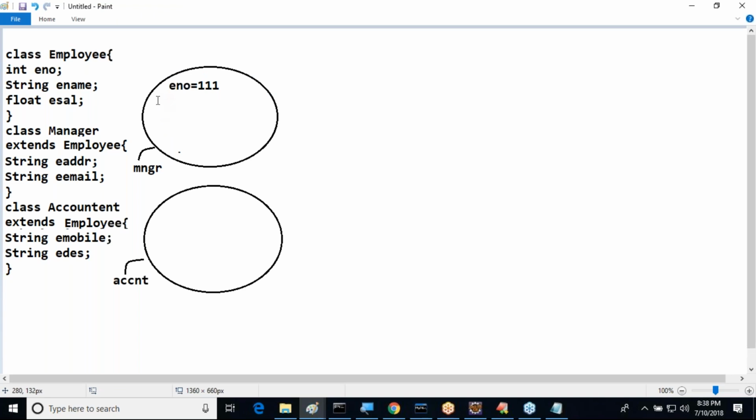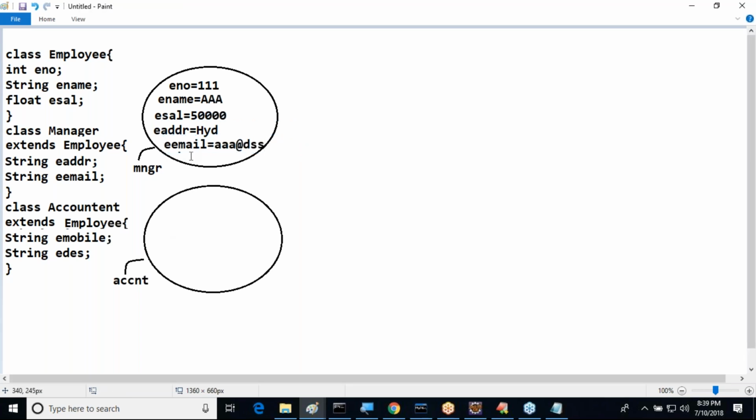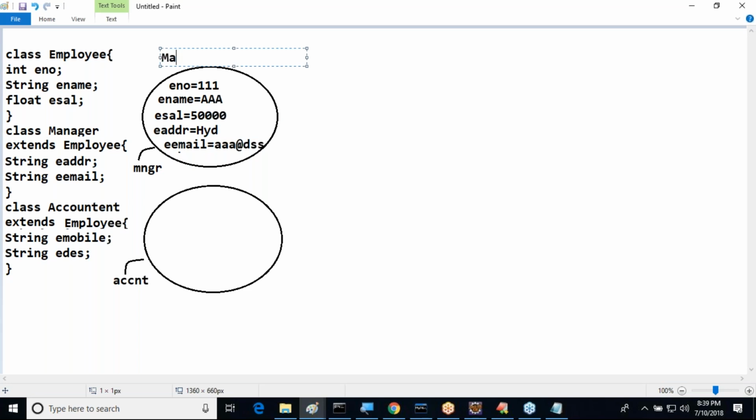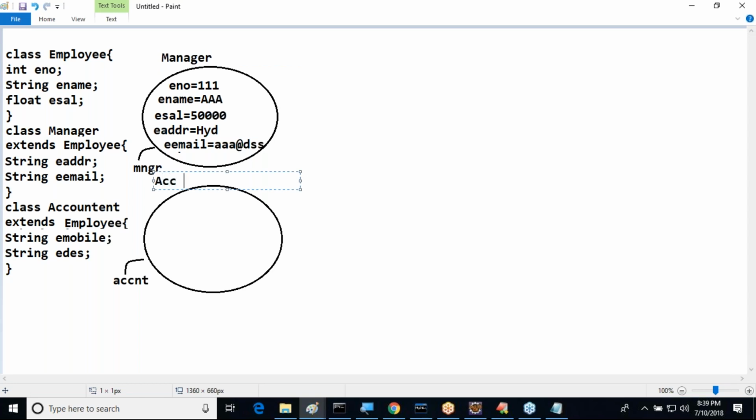Next one is employee name is equal to AAA and employee salary is equal to 50,000. Next one is which one? These are superclass members. In the manager class object, E-address is available. Next one is which one there? E-email is available, equal to aaa@dss.com. So this is exactly which class? Manager class.